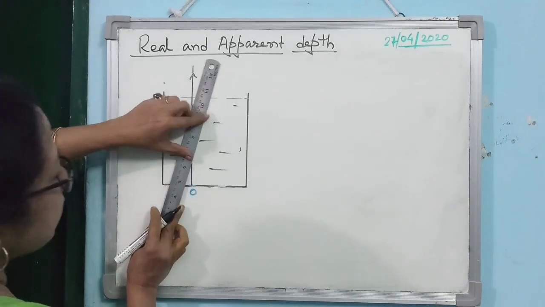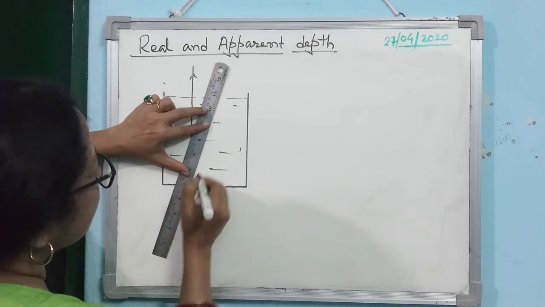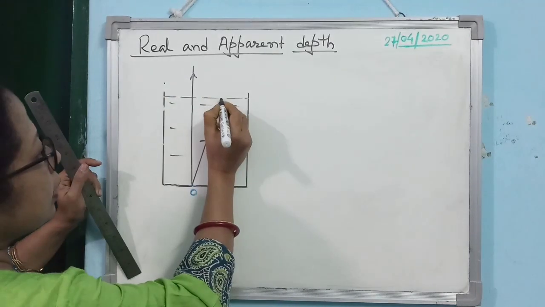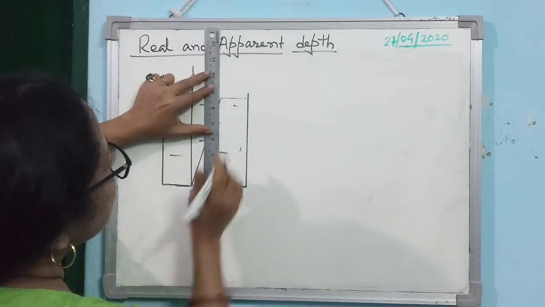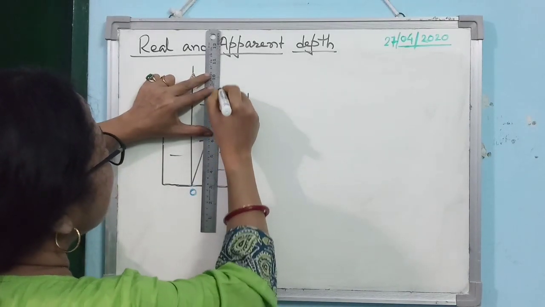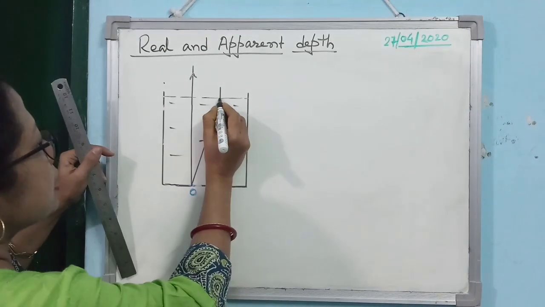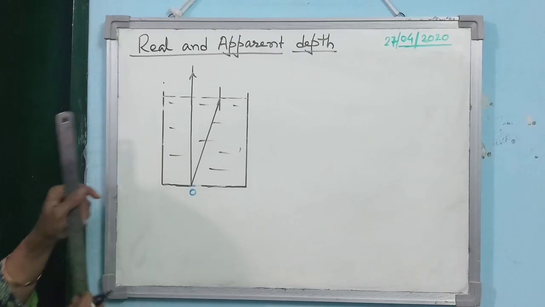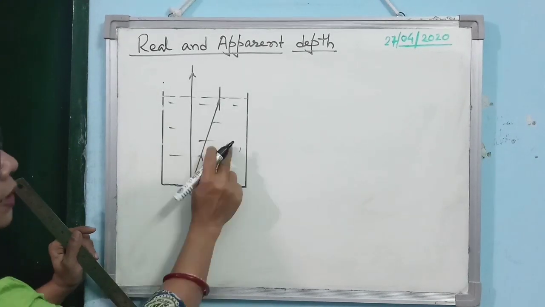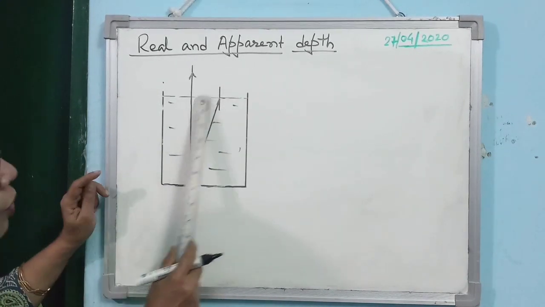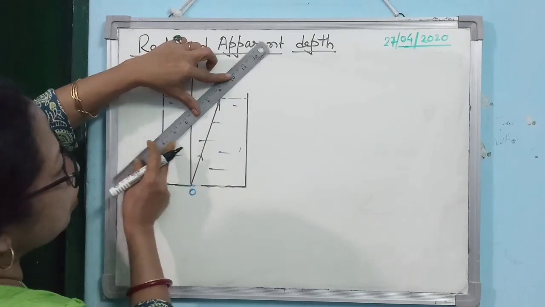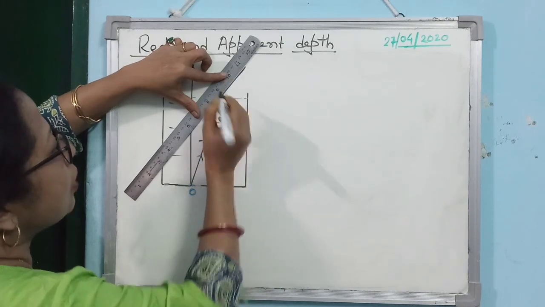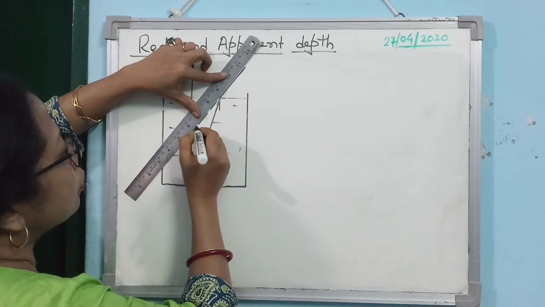Clear? Now consider another ray. It is falling obliquely on the surface of the water. If I draw a small perpendicular here, then you see what will happen to the ray. It is moving from denser to rarer medium. So when it is moving from denser to rarer medium, how will it move? It will move away from the normal. So you see it is moving away from the normal, and it is moving like this.